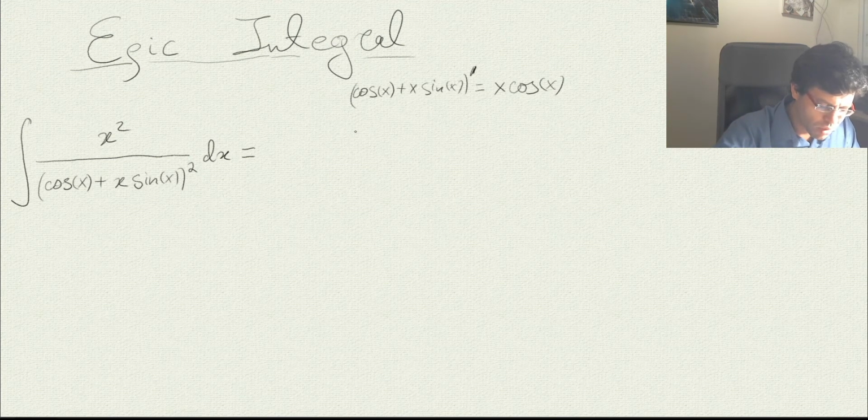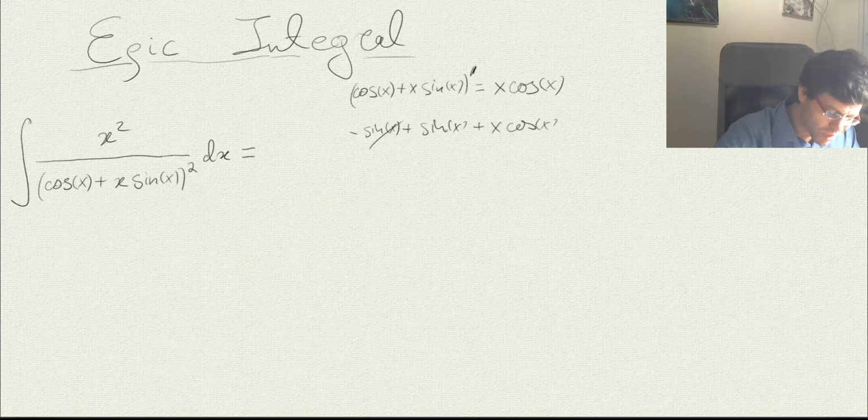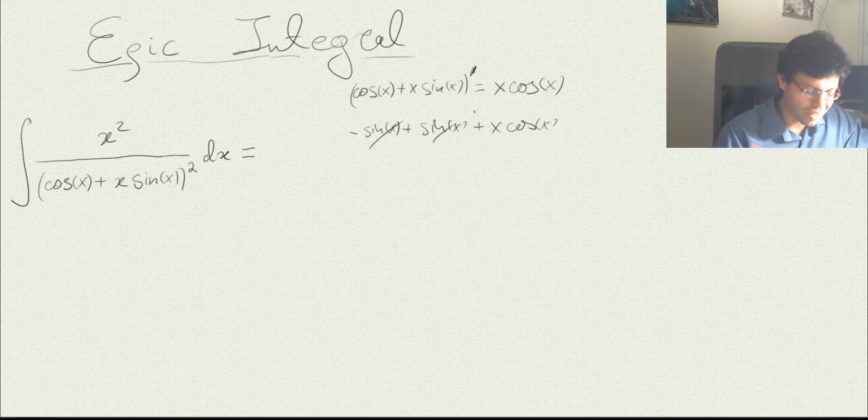So the derivative of the cosine is minus sine of x, plus sine of x from the derivative of x, and here we're left with x cosine of x. And note how this thing reduces. It's nice. It definitely should give you a hint that you're going the right way.